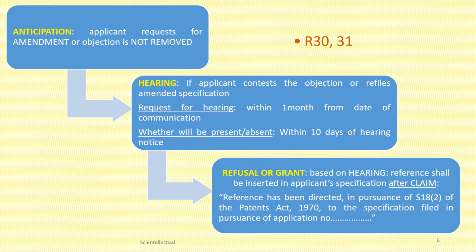And within 10 days of the hearing notice, the applicant will let the controller know whether he will be present or absent during the hearing. Based on the hearing, if the controller has the opinion that a reference is to be inserted in the applicant's specification, it will be inserted after the claim as: reference has been directed in pursuance of section 18(2) of the Patents Act 1970 to the specification filed in pursuance of application number such.